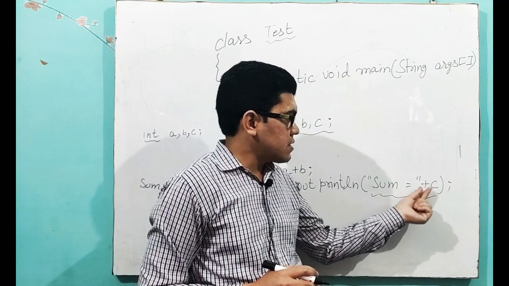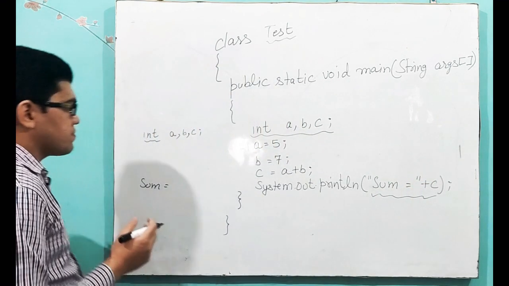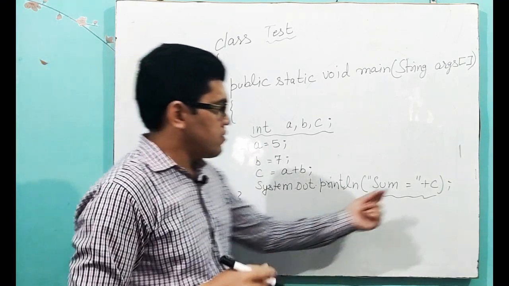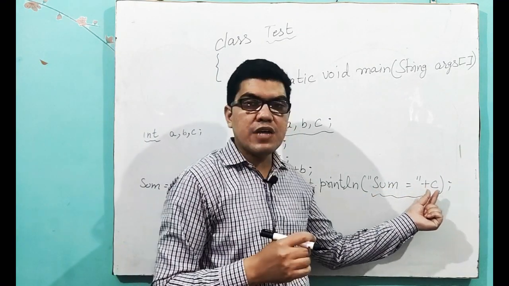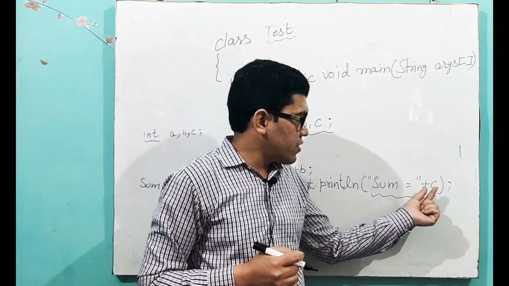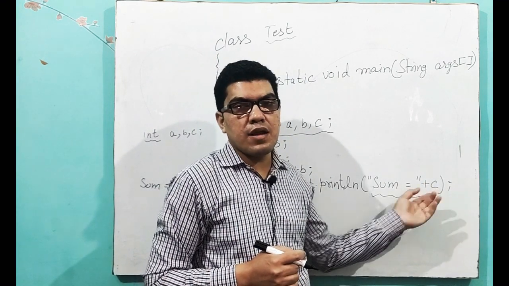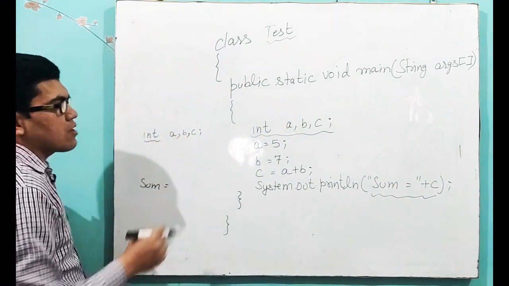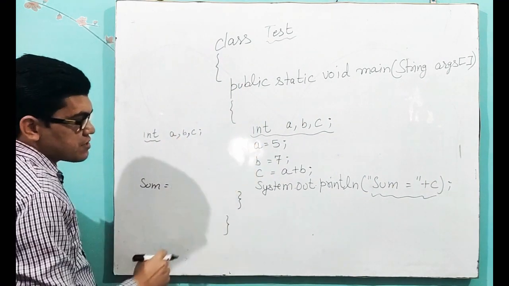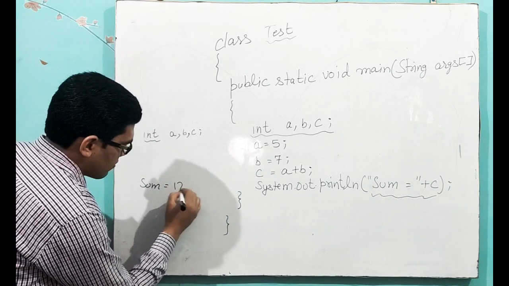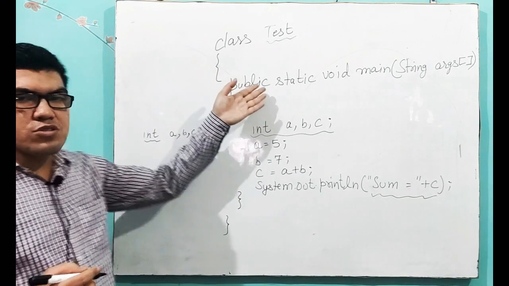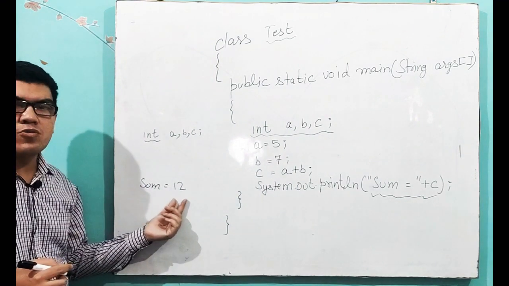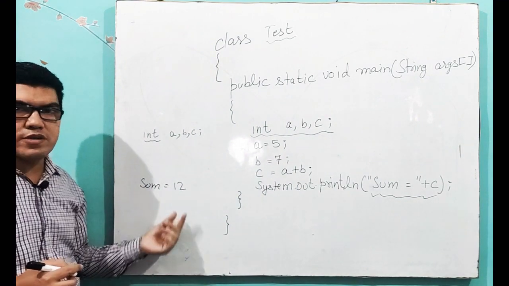Then plus C. What is C? C is the sum of A plus B. We have written it outside the double quotes. So when we write any variable outside the double quotes, it will print the value of that variable, and the value of C is here 12. So when we execute this program, it will print sum is equal to 12. Okay students.